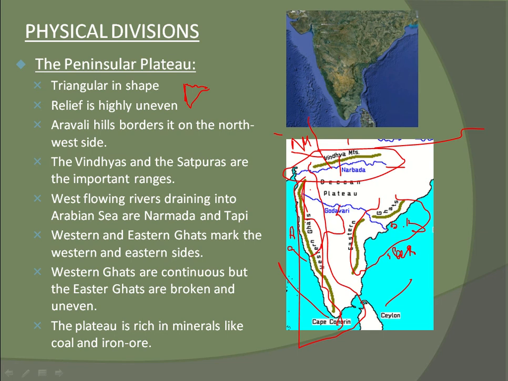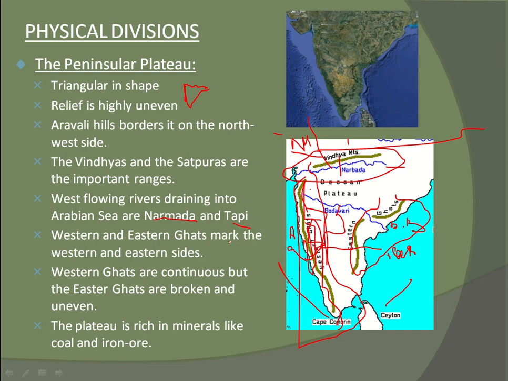So we built a dam so that the water does not come to our houses. Sometimes these dams fill up, so we release the water and it goes into the seas. The rivers going to the Arabian Sea are Narmada and Tapi. So many rivers go there, so these are the important rivers. What are rivers? Rivers are not salty, they consist of nice water.